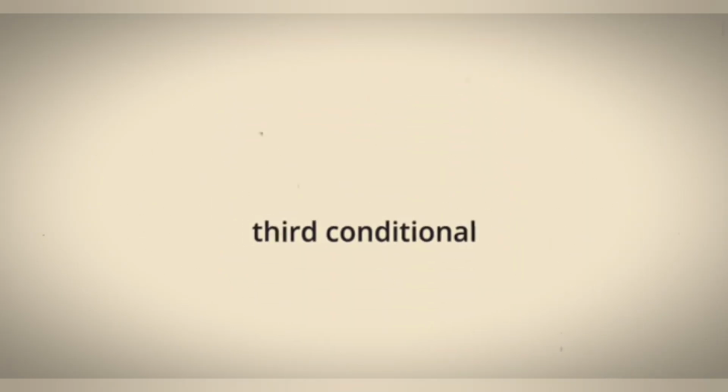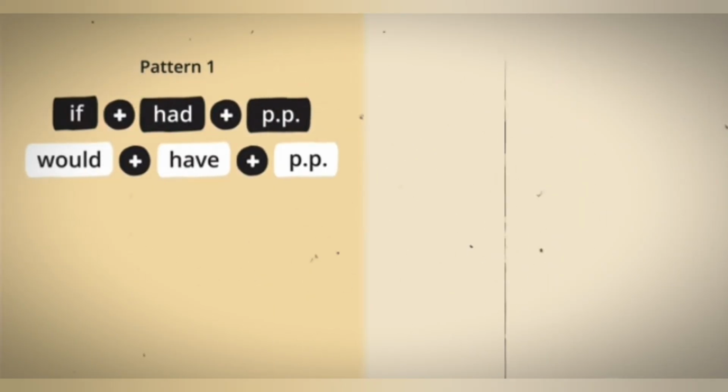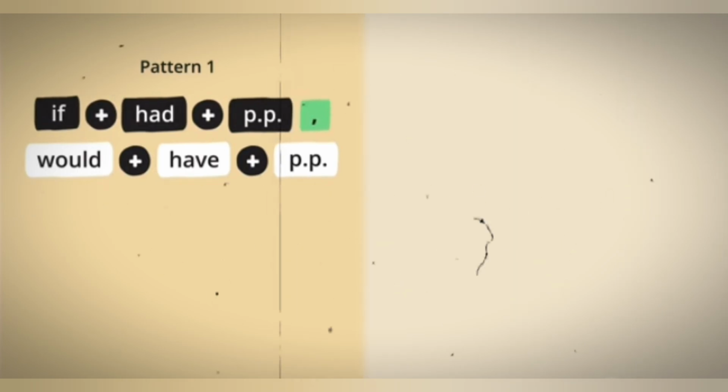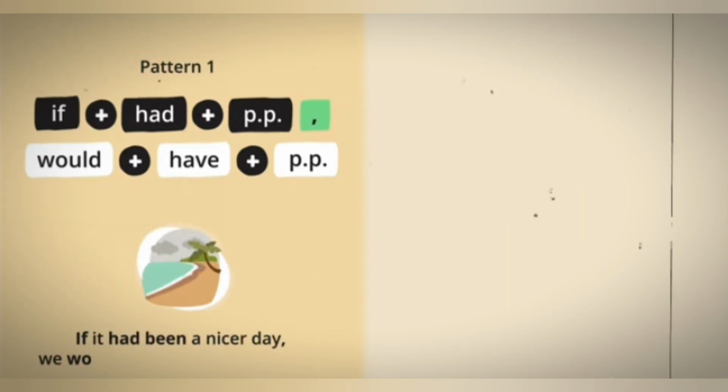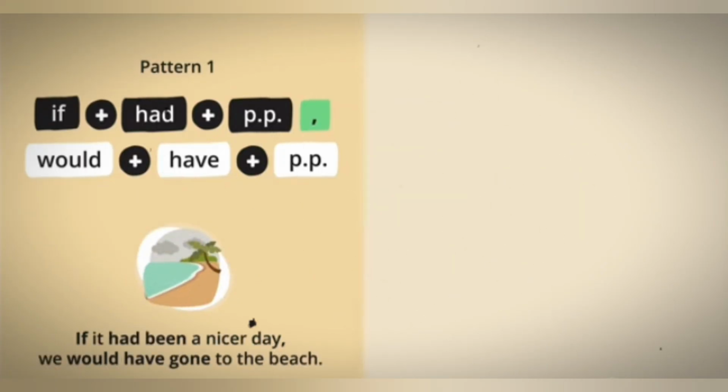The most common third conditional pattern is if plus had plus past participle, would plus have plus past participle. Note that we use a comma after the if clause. For example, if it had been a nicer day, we would have gone to the beach.